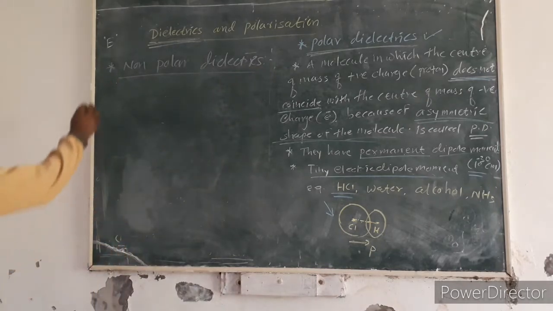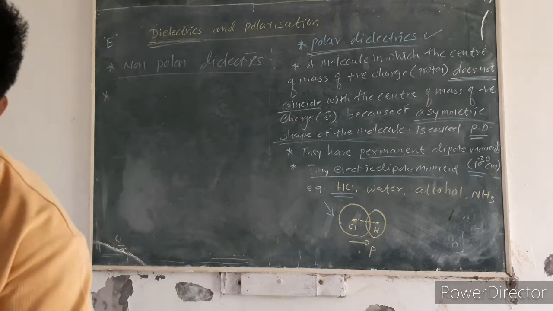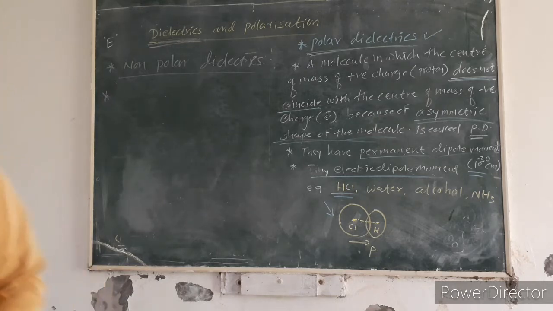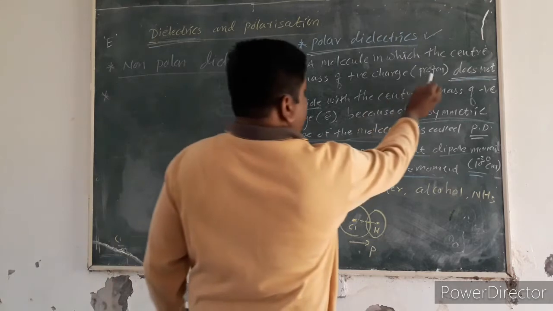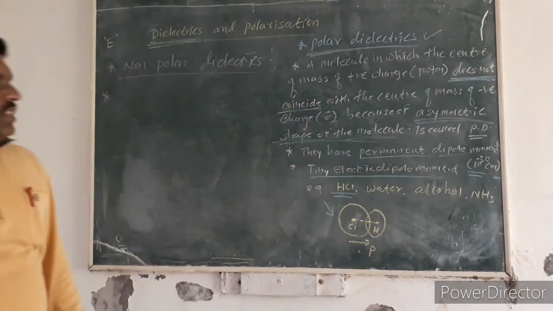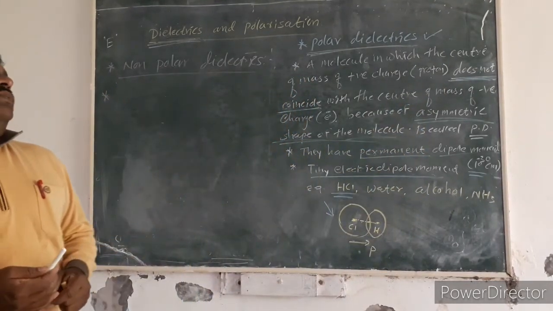In polar dielectrics, the positive charge and negative charge do not coincide.